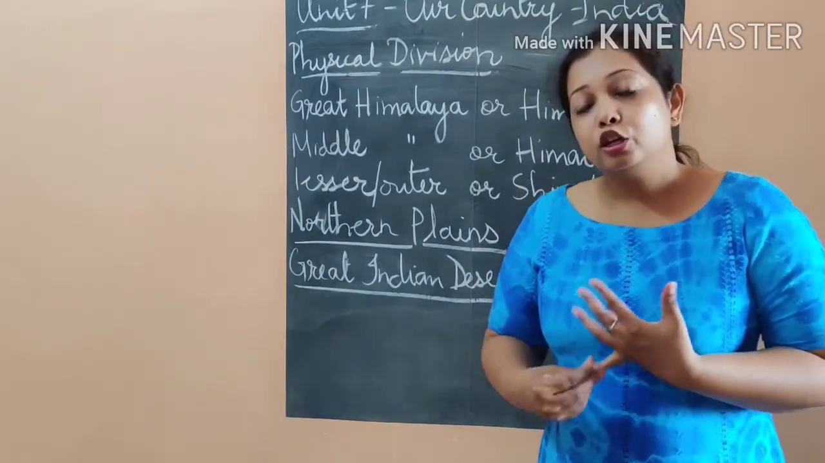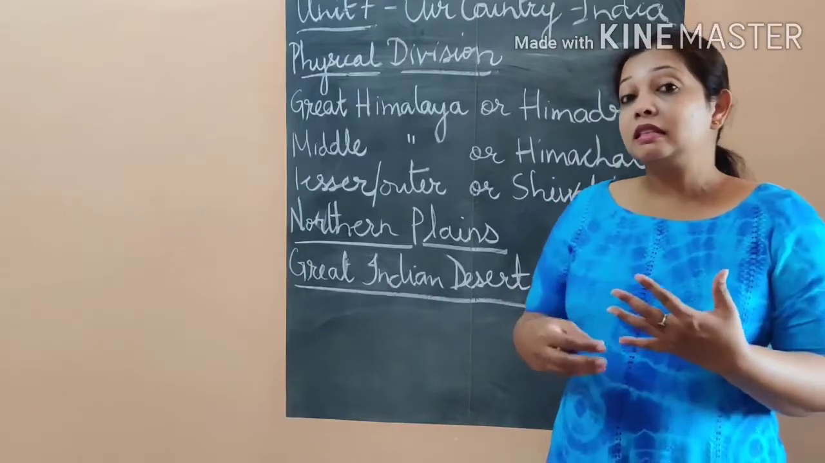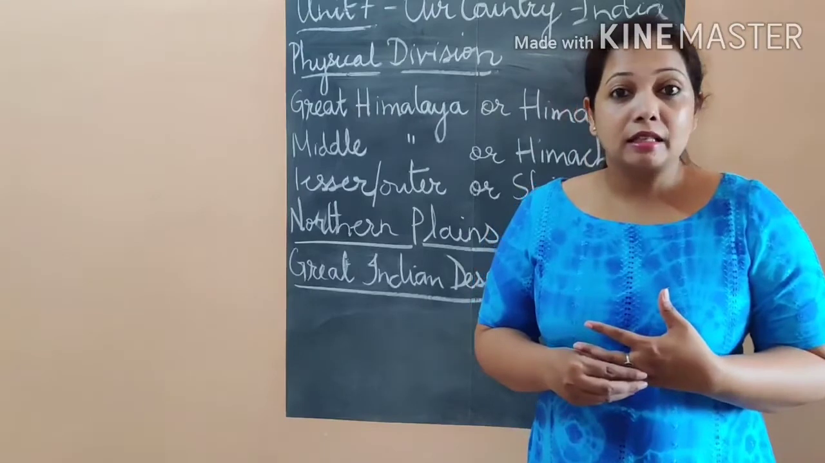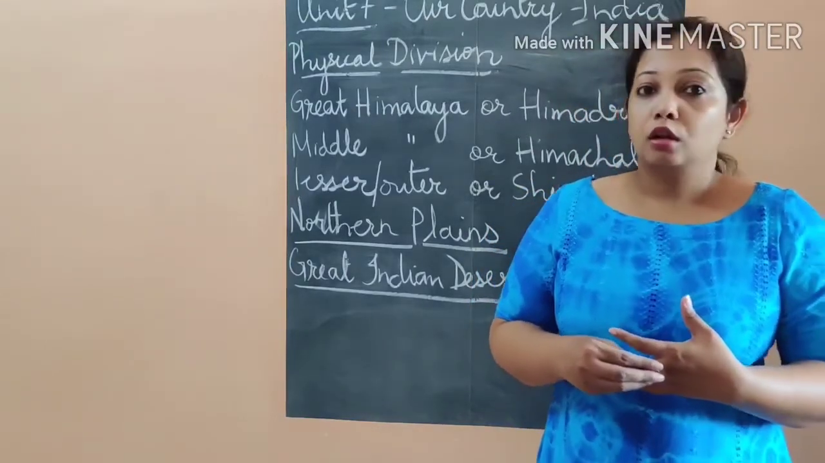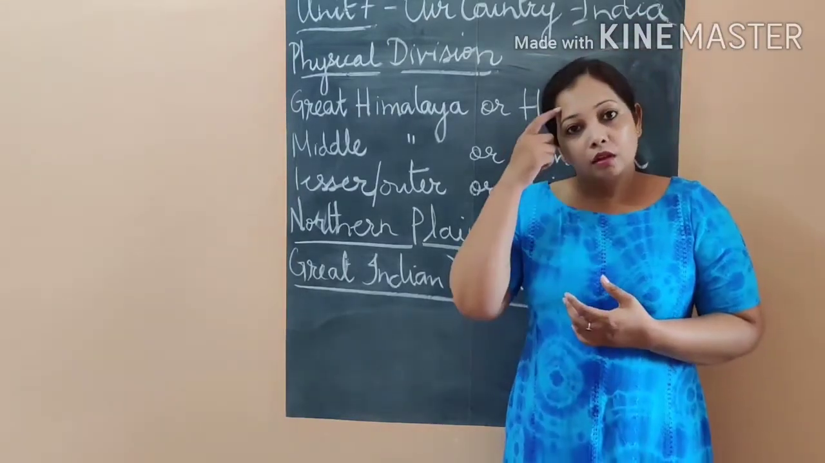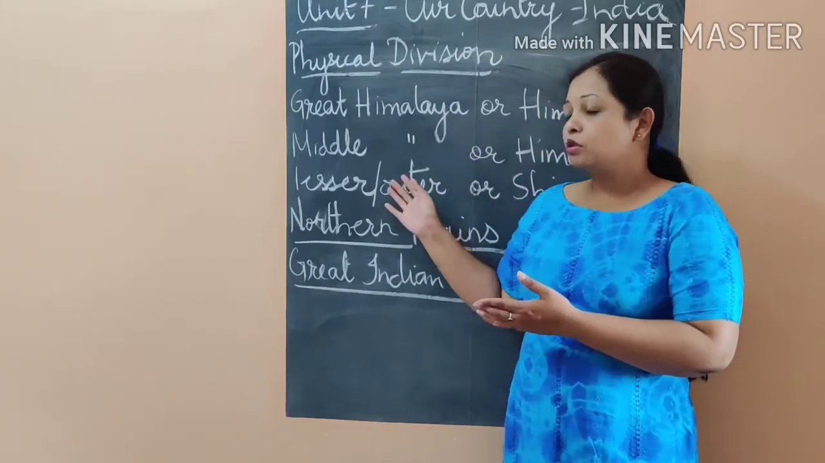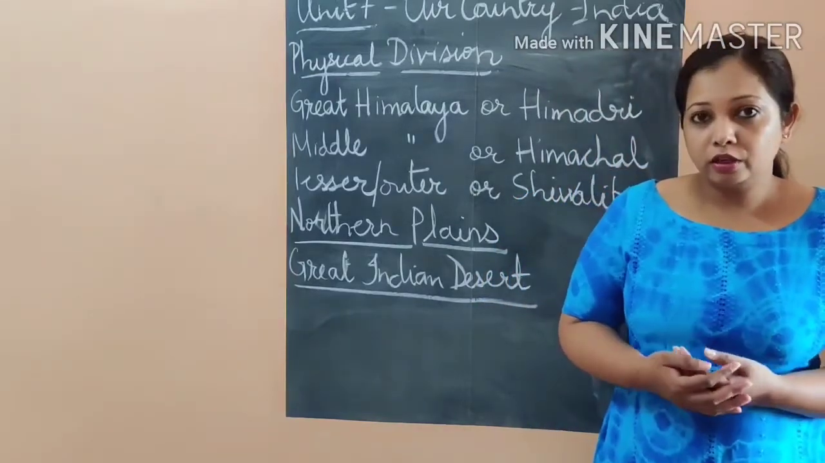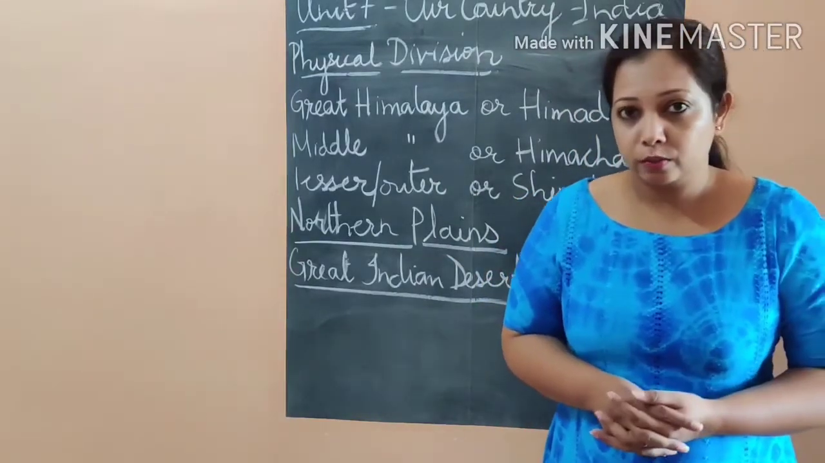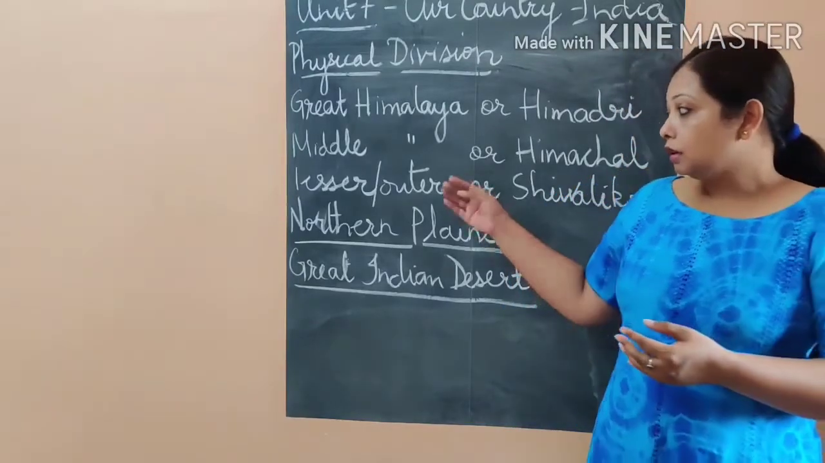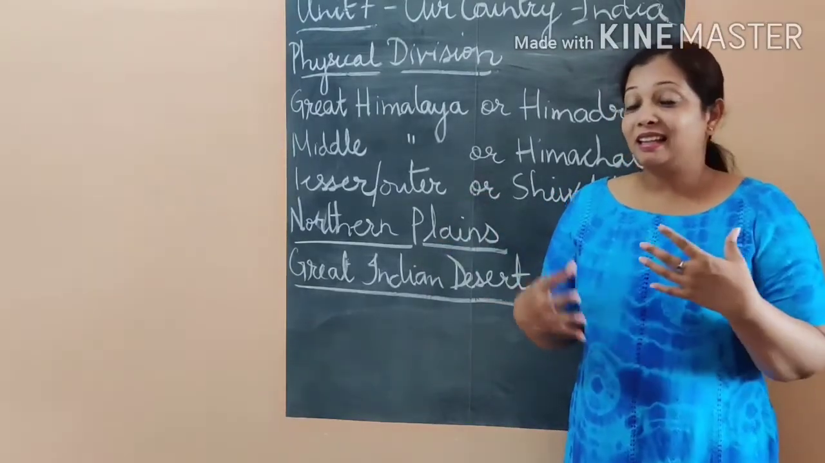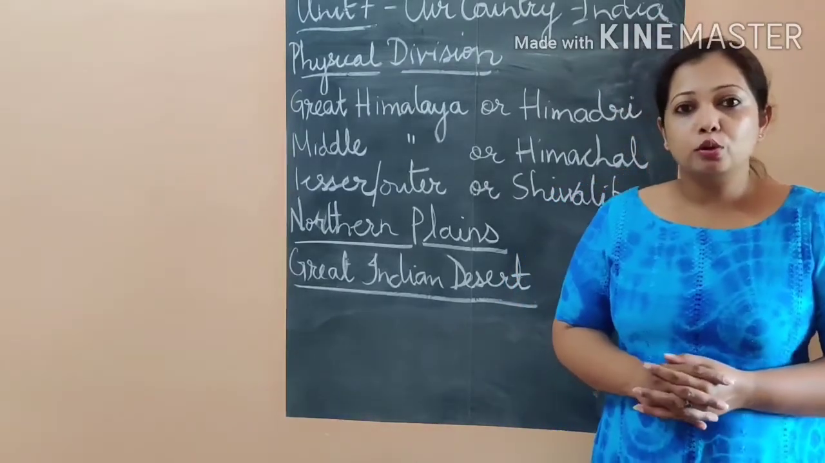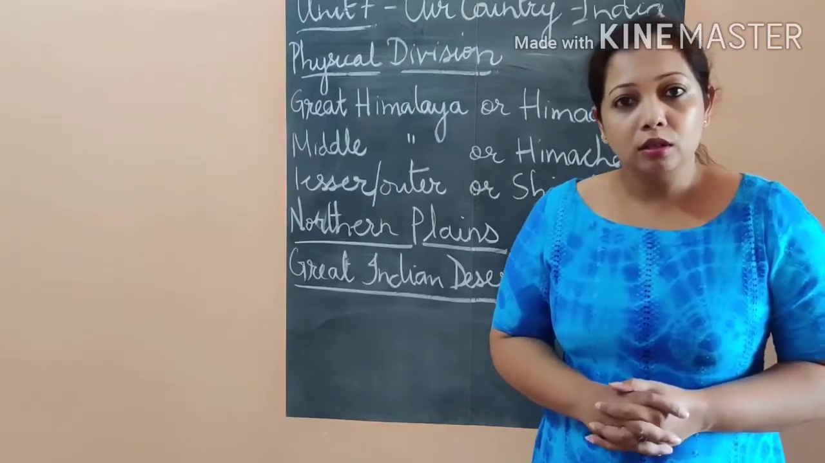Now in the plains it is easy to construct roads. It is easy to set up railway lines or airports, and travel is easy. Whereas when you talk about the Himalayas or the lower Himalayas or Himachal, there you don't have railways, right? Mostly people travel by roadways. And in the northern plains, because it is highly fertile, there are a lot of agricultural activities also taking place.